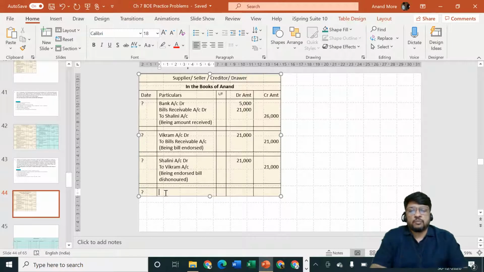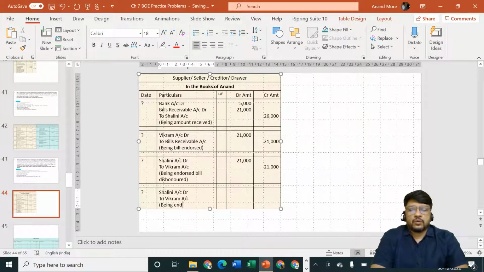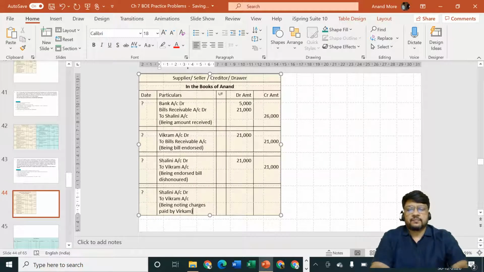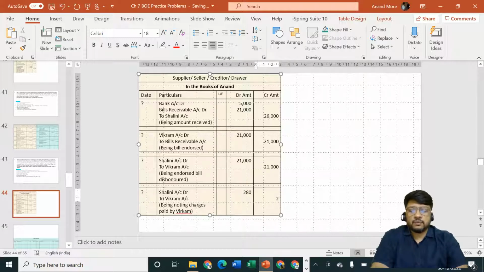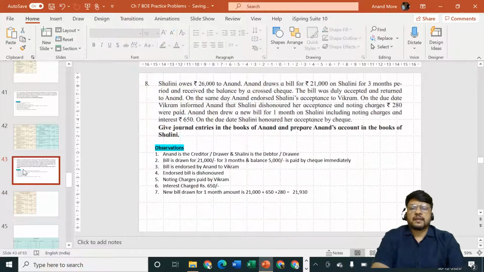So again the same entry is going to pass, Shalini account debit to Vikram account. Only thing is the amount will be different. Shalini account debit to Vikram account, being noting charges paid by Vikram. Okay, what is the amount? 280 rupees. Just a moment, let me just check. 280. Yes, is it the correct amount? 280. Yes, 280 is correct.